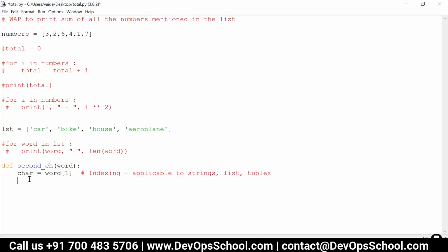Now we want that value as written. So we will write here a return statement, and we are going to return a character. So let's try to run. How to call this function? Run this function, right, like this.